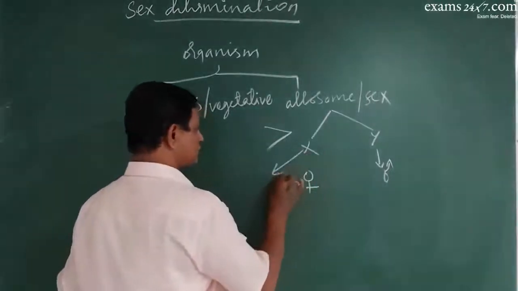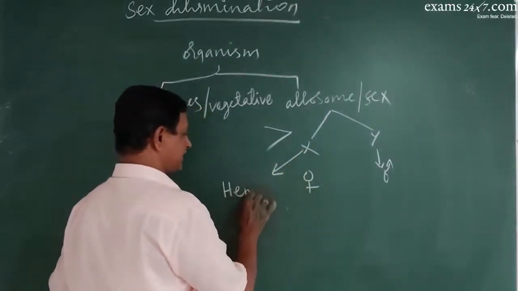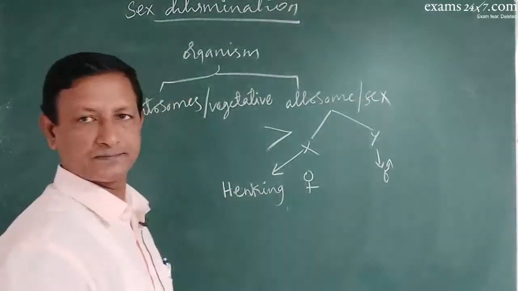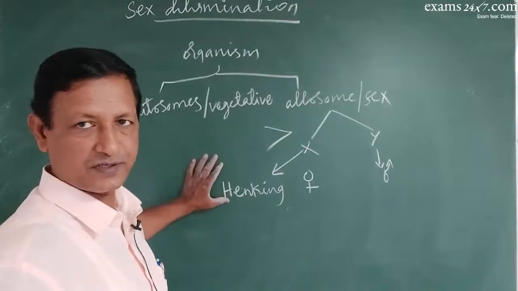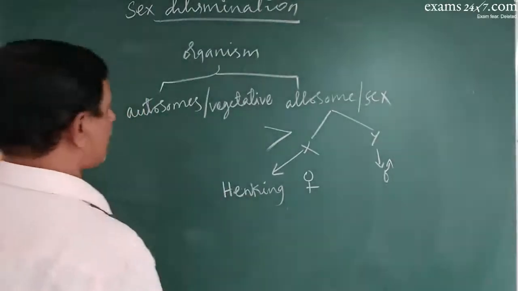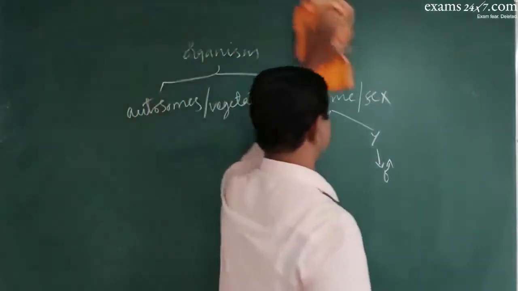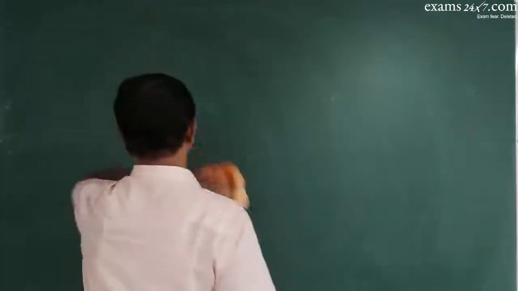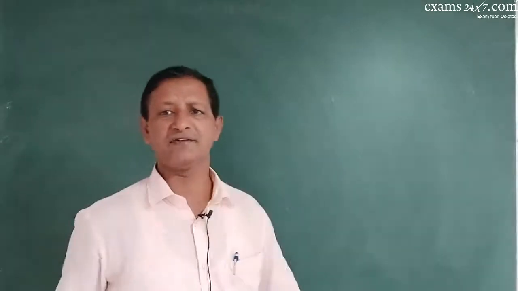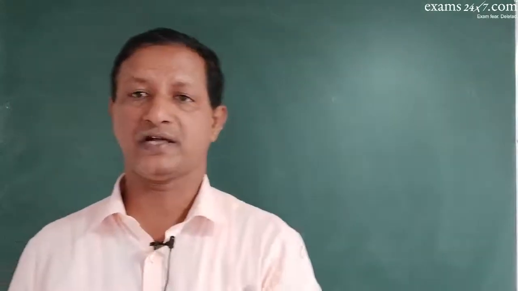And this X chromosome was discovered by a scientist called Henking, from insects. Okay, Henking discovered the X chromosome. So now based on X and Y or sex chromosomes, the sex of the new individual is determined. But that sex determination pattern will vary from one species to another species.